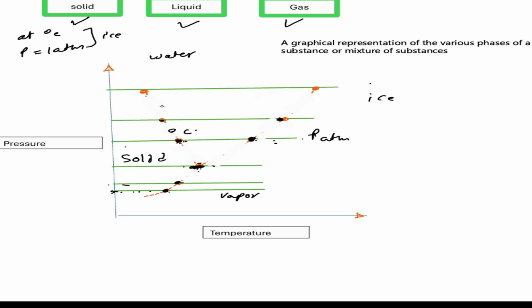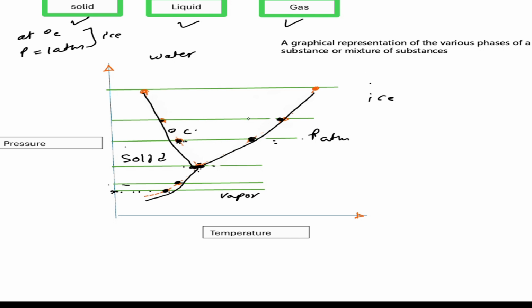So similarly, when we connect these points, we will get this curve, this type of curve. This curve is called a phase diagram. A phase diagram is a graphical representation of various phases of a substance or mixture of substances.